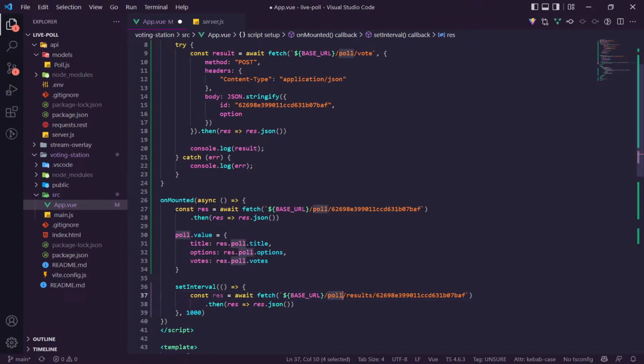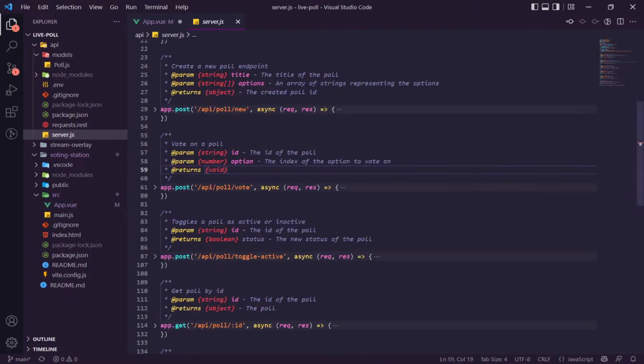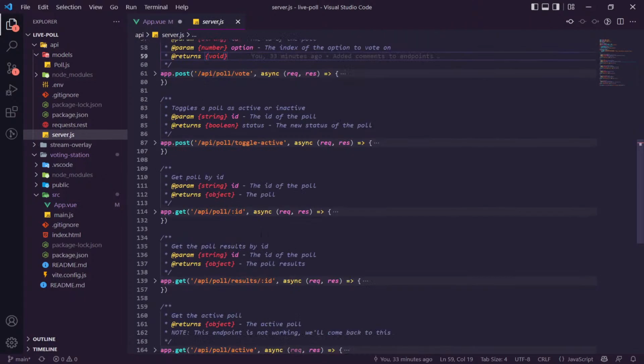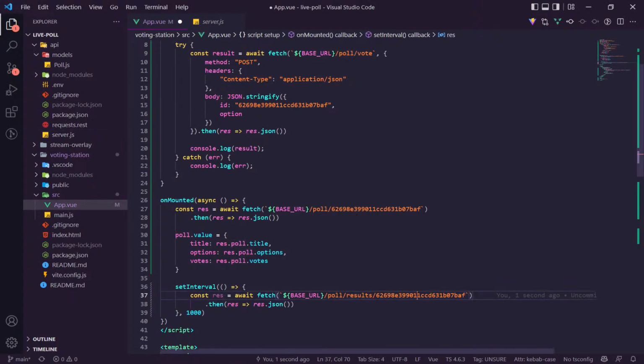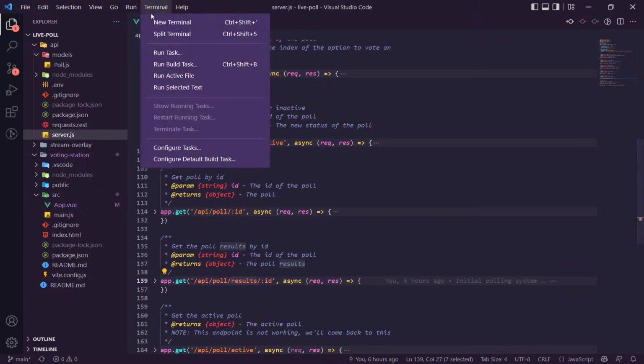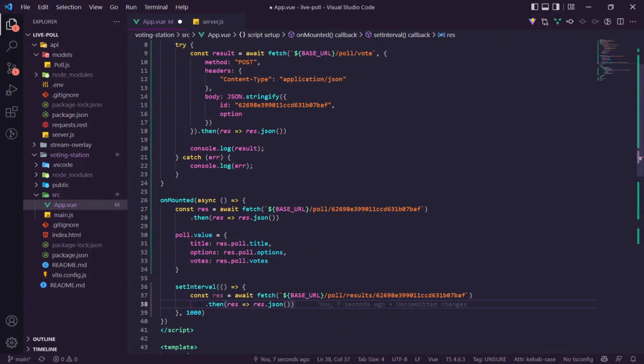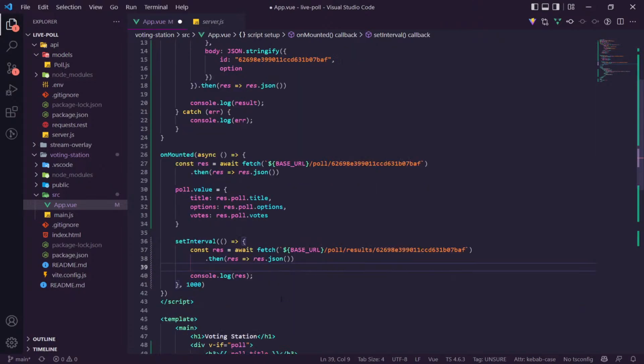So we're going to get our poll and our results from our server, which is here. Where is it? Get the poll results and then the ID at the end. So we're going to get our poll result. Poll results ID, and is that a get request? It is a get request. I should probably put that in. Same thing here. Then we're just going to say log res like this for now.